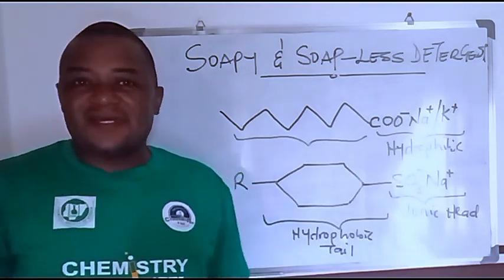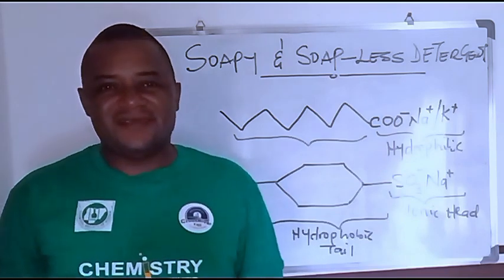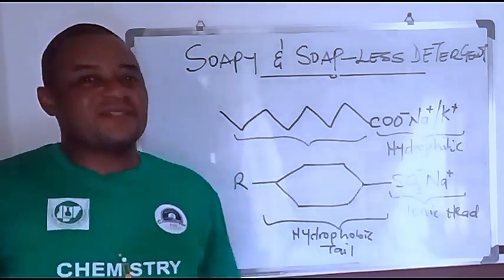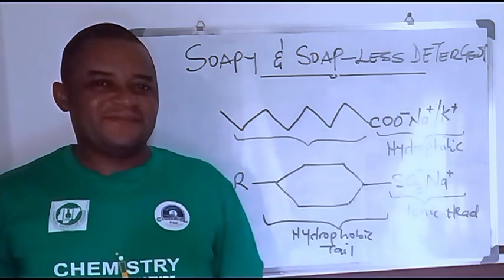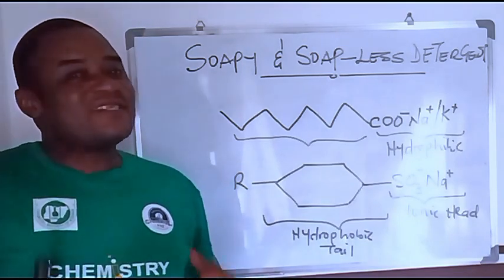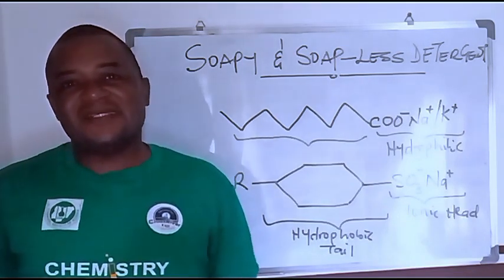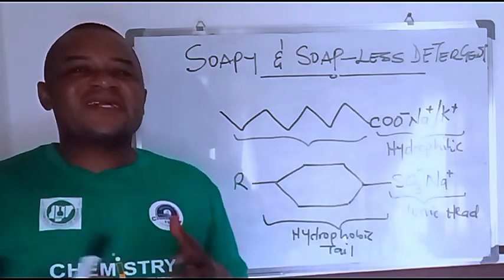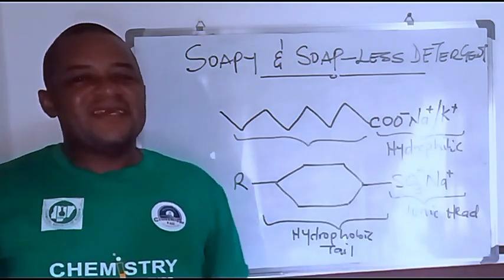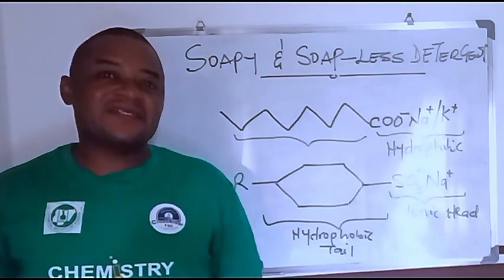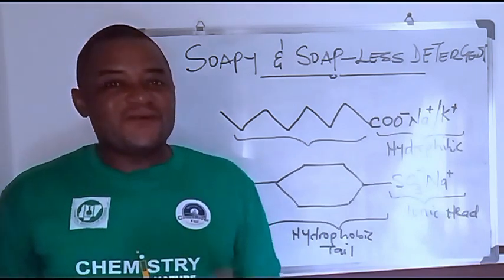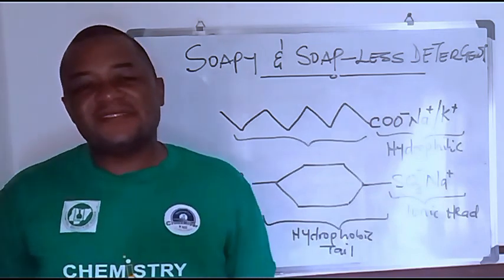Now, any substance that has the potency of cleaning an object can be classified as a detergent. Do you know that? Any substance that has the potential, the ability to clean an object is classified as a detergent. Now, you must also understand that the word detergent did not just come.